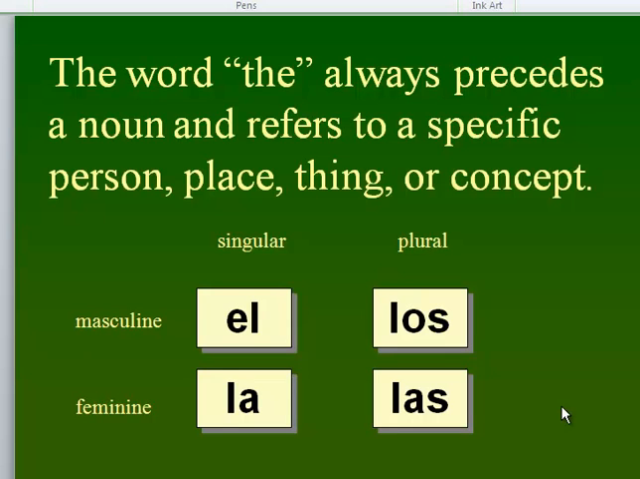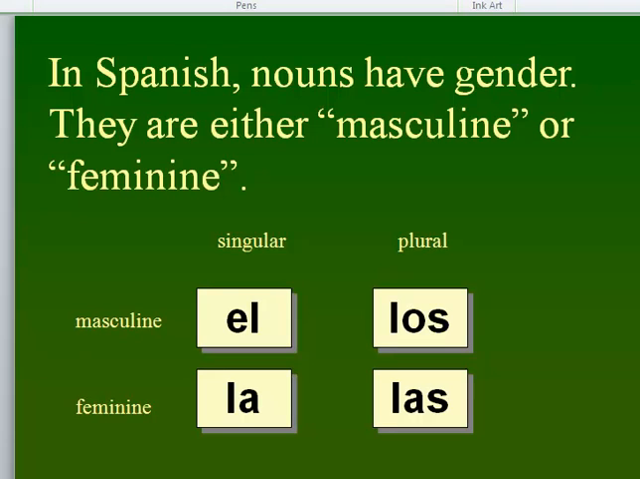In Spanish, the word the always precedes a noun and refers to a specific person, place, thing, or concept. So notice the word specific. This will come up again, but remember that before any noun, you can put el, la, los, or las. In Spanish, nouns have gender. They're either masculine or feminine, and they usually end in an O if they're masculine or an A if they're feminine. There are irregularities, but most of the time they end in O or A.